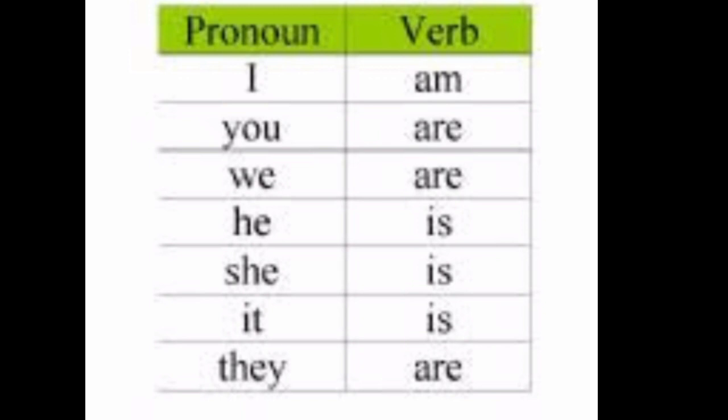With the pronouns I, 'am'; you, 'are'; we will make it a sentence: I am sitting, you are sleeping, we are watching the movie, he is going to play, she is writing the letter, it is a good movie, they are all sitting together. Okay, in this way we have to form the sentences. When we use be, the form of the verb changes in this way.